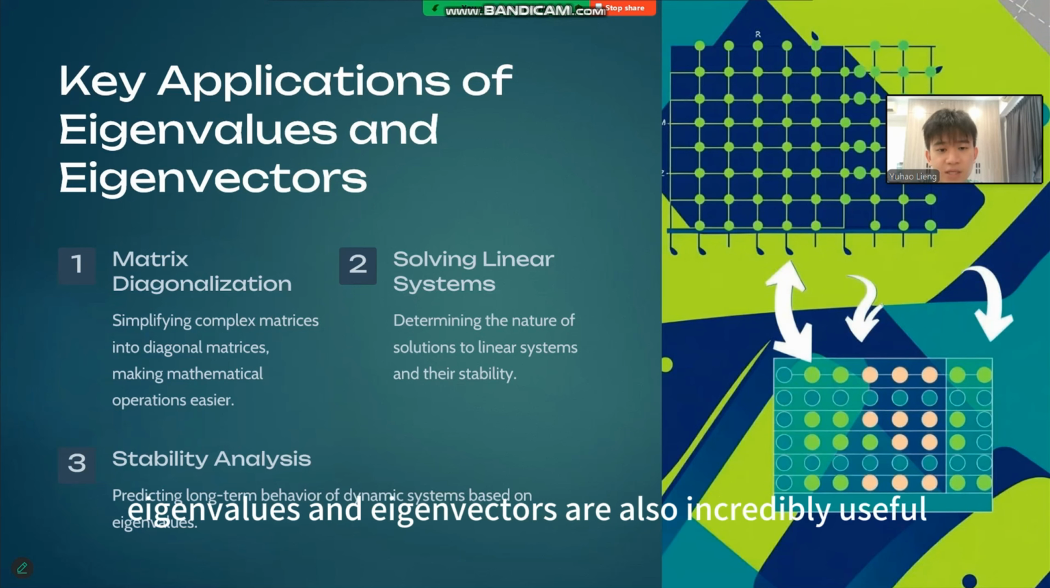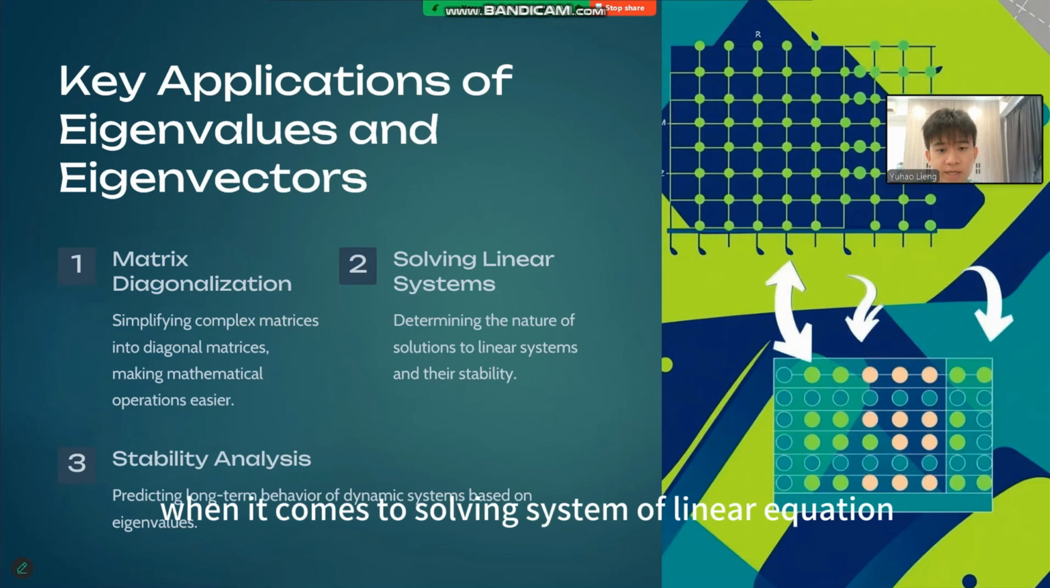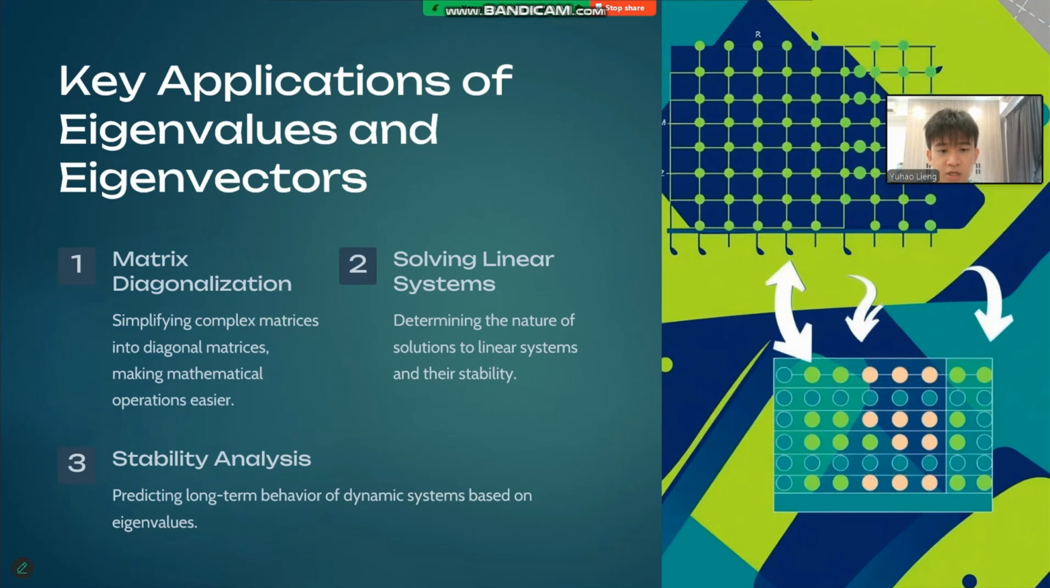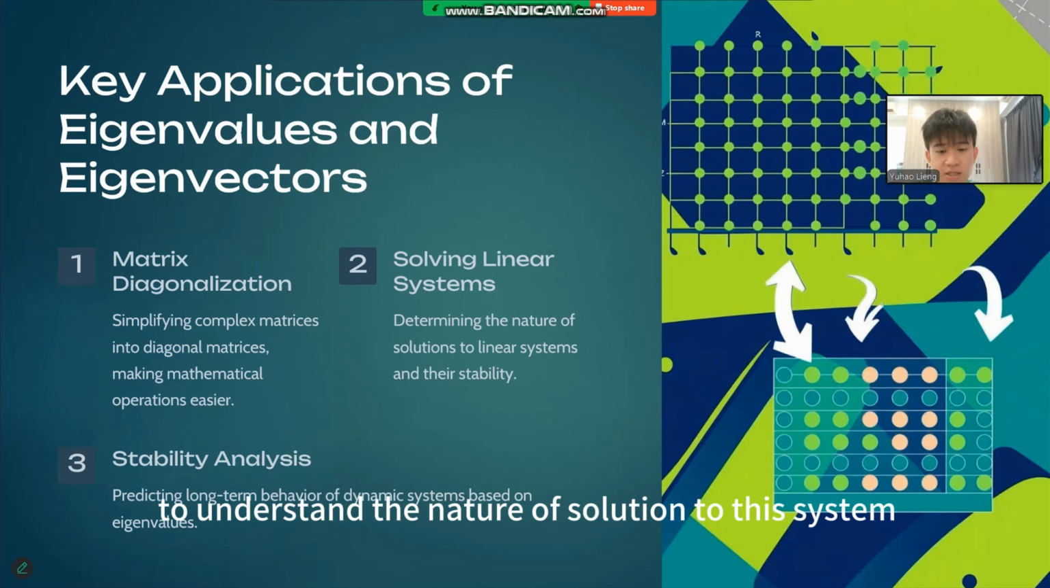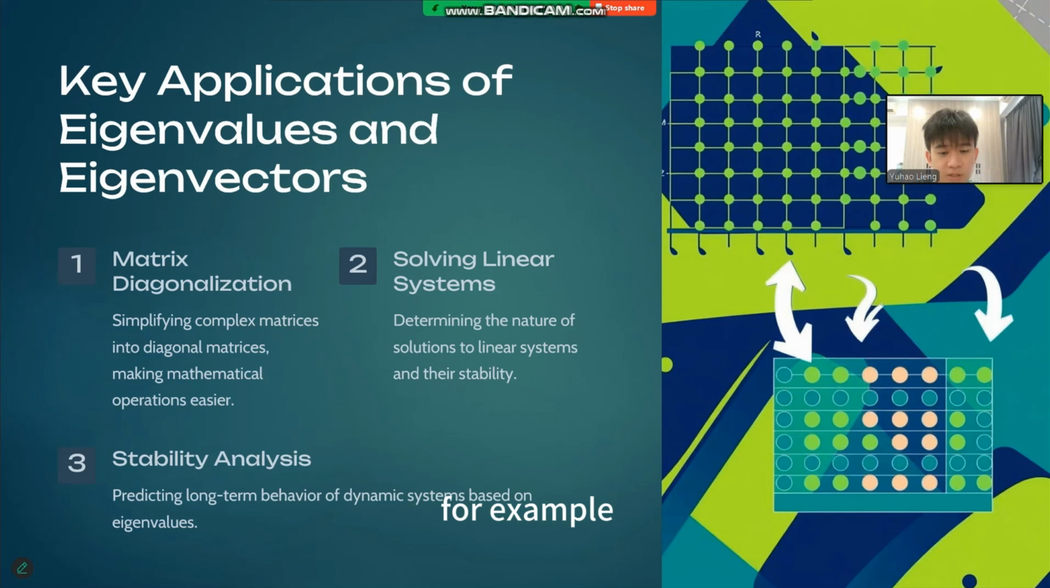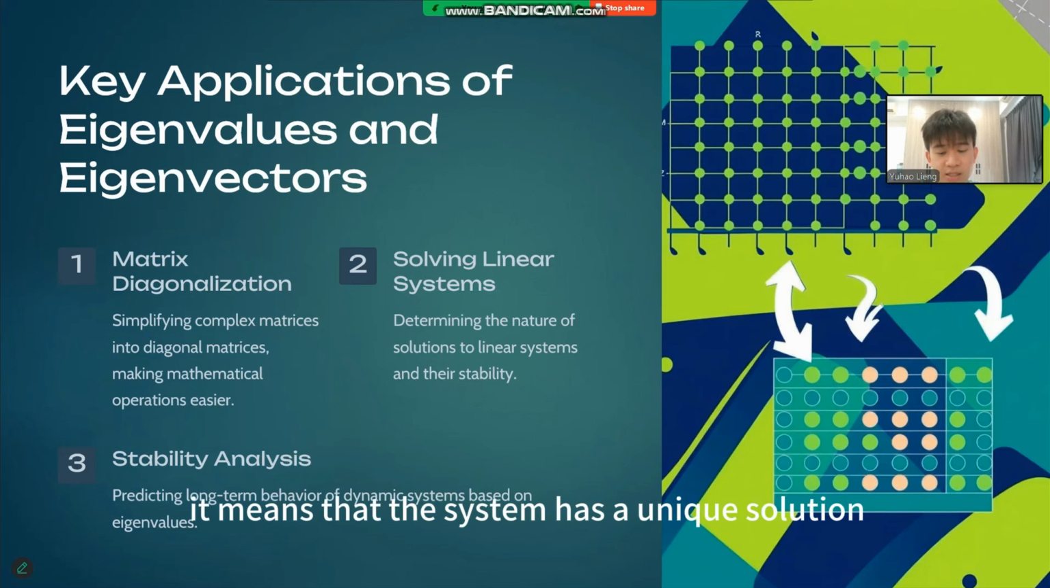Besides, eigenvalues and eigenvectors are also incredibly useful when it comes to solving systems of linear equations. In particular, they allow us to understand the nature of solutions to this system. For example, if all the eigenvalues of a matrix are non-zero, it means that the system has a unique solution.